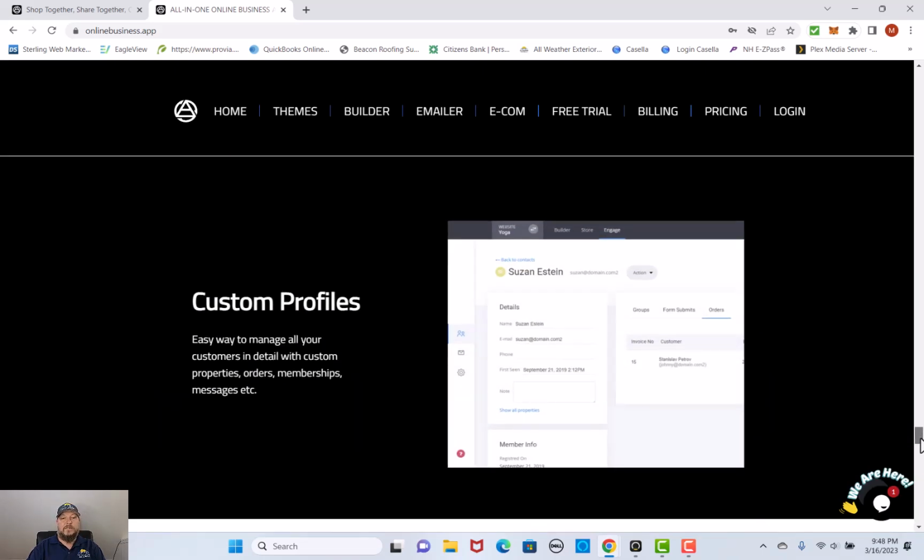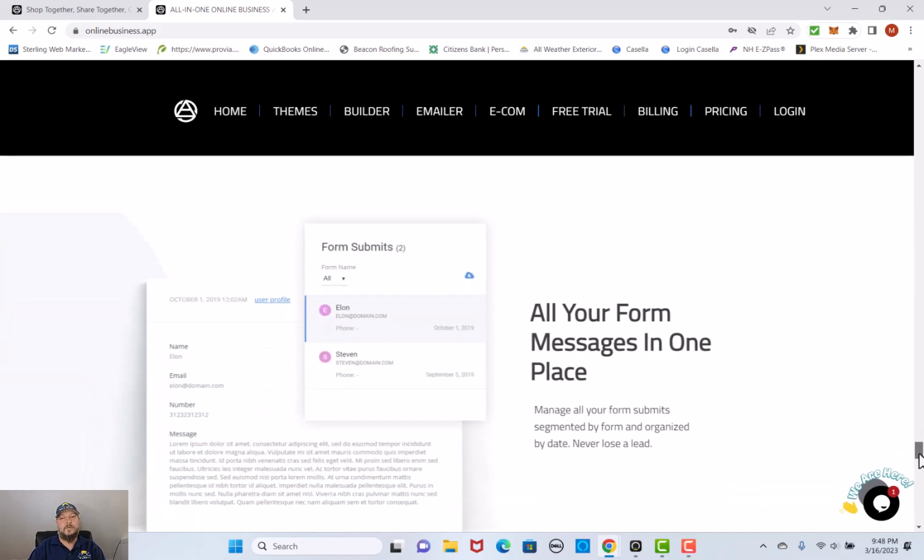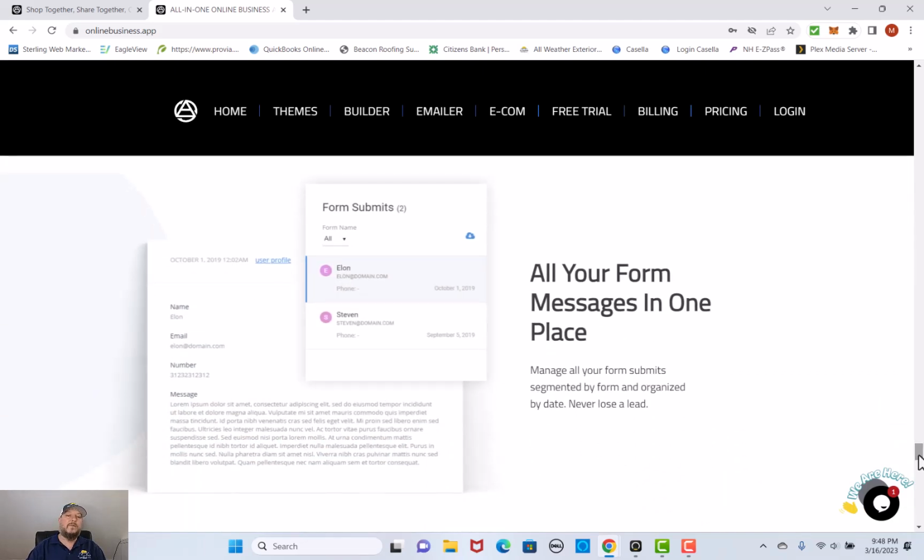Custom profiles. You can actually make custom profiles on our website right here. It's an easy way to manage all of your customers' details and customer properties, orders, and memberships all in one place with a beautiful customer profile. All of your messages in one place as well. So that is a very important thing.